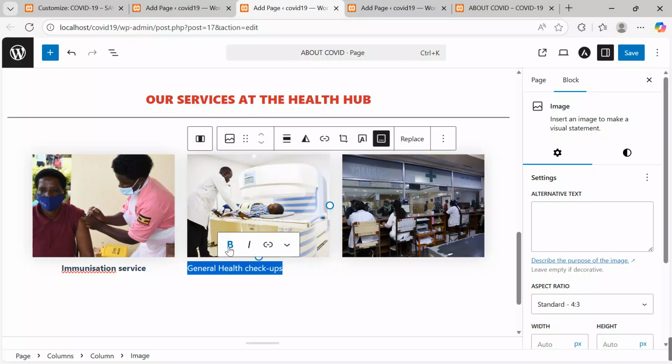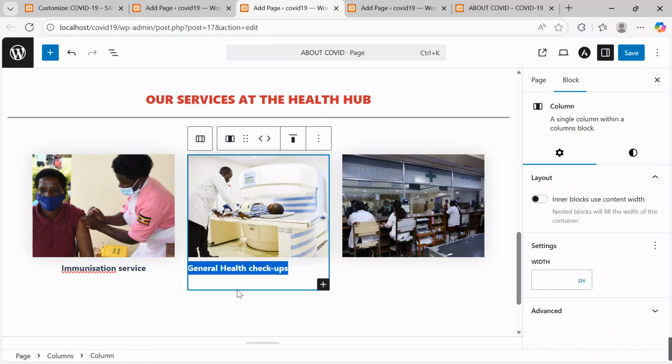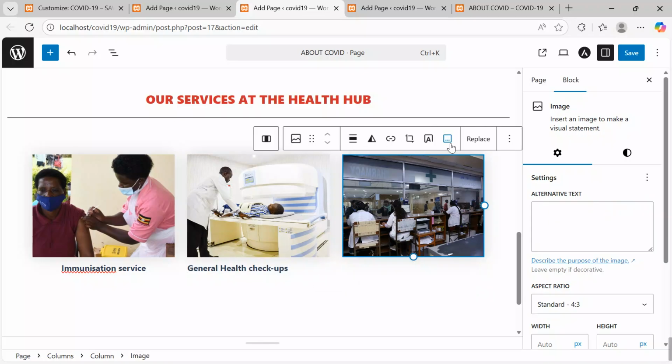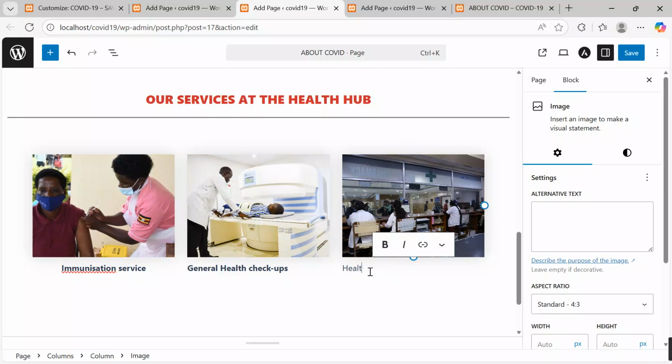I bold, I come here under align, I also align center. Then I also move to this, I say caption, I say this is maybe health education and counseling.